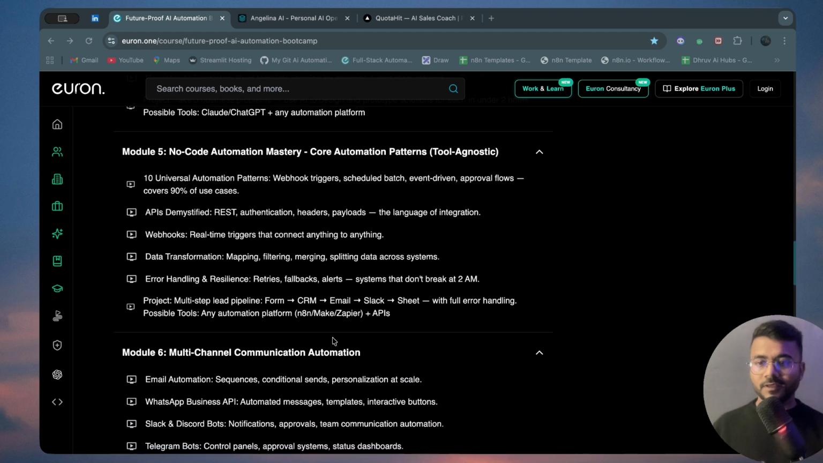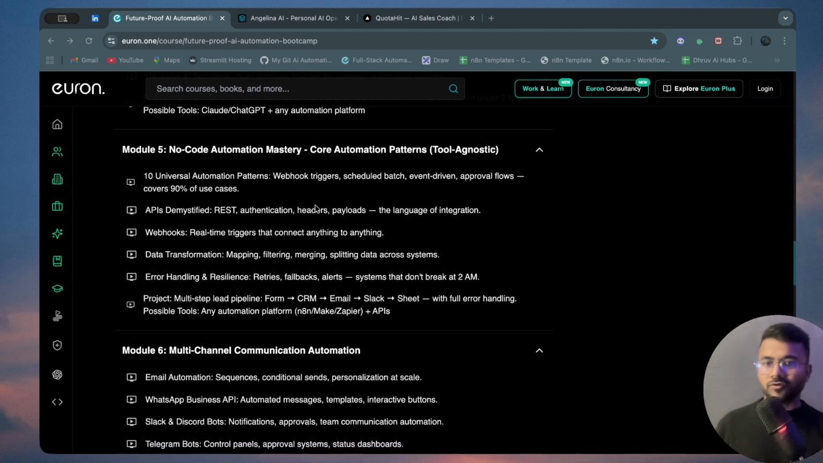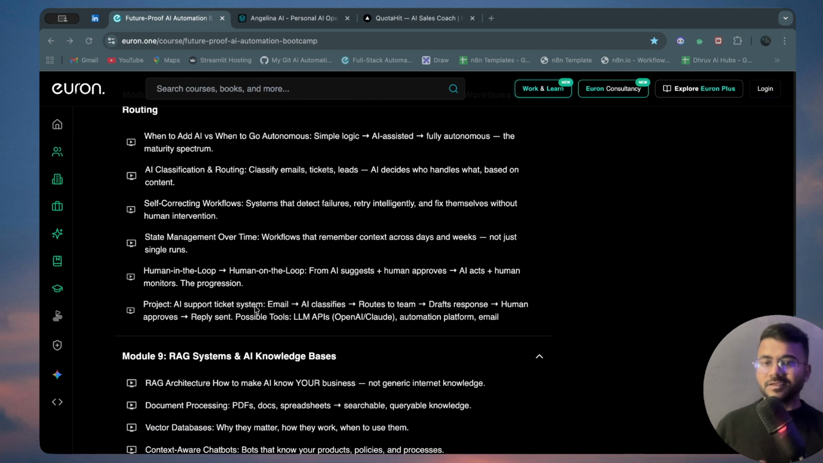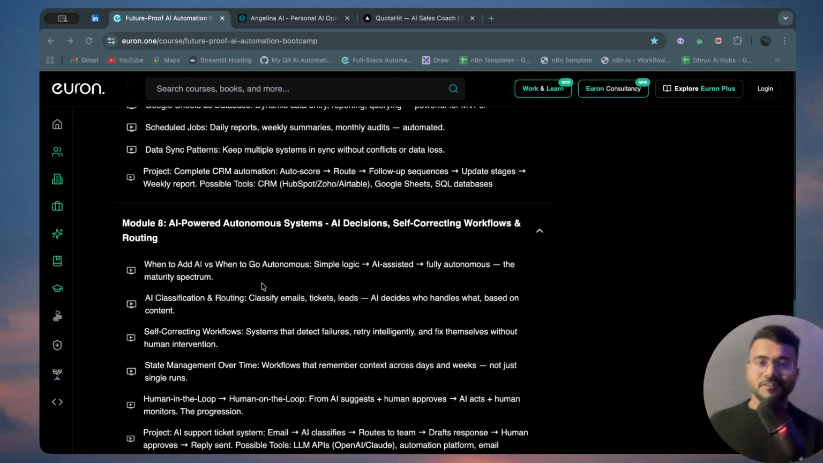And along with that, no-code automation mastery, multi-channel communications automation, database CRM, like how you can connect with different databases. Whether it is SQL, Postgres, MongoDB, any database you want, SQL, NoSQL, we're going to see. And that too with the help of no-code, low-code tools. You do not need to get confused about how to do that. So yes, we are going to learn about that as well.